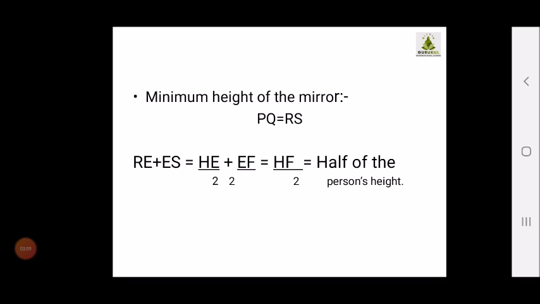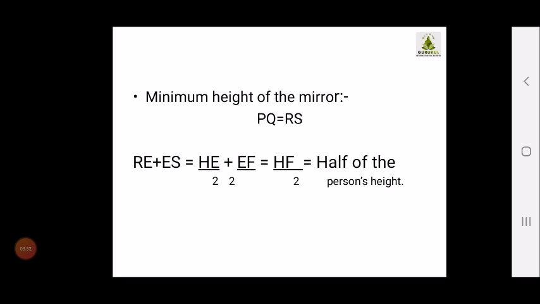So how are we going to prove it? See, the minimum height of the mirror is PQ, which is equal to RS. And for getting RS, I can write RE plus ES, because E is the midpoint. Now here I am going to divide it.